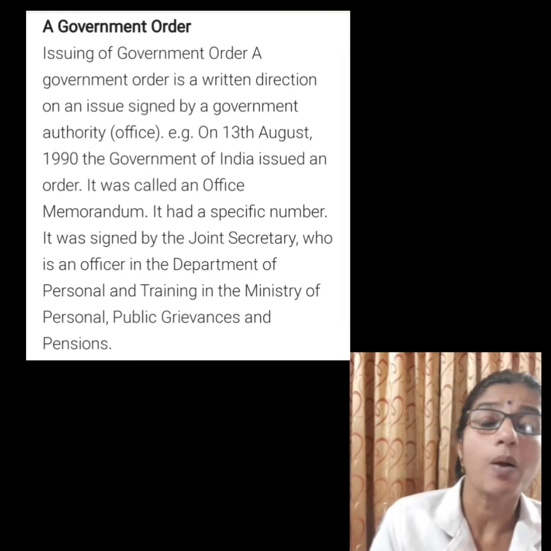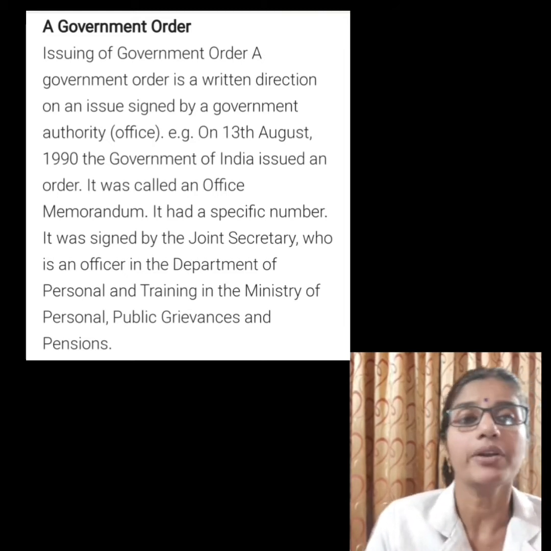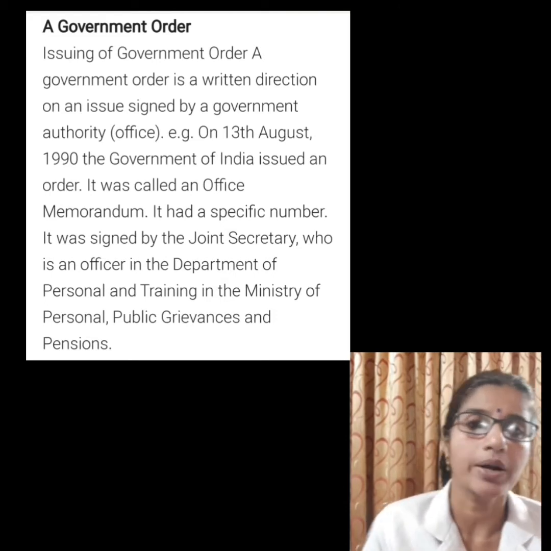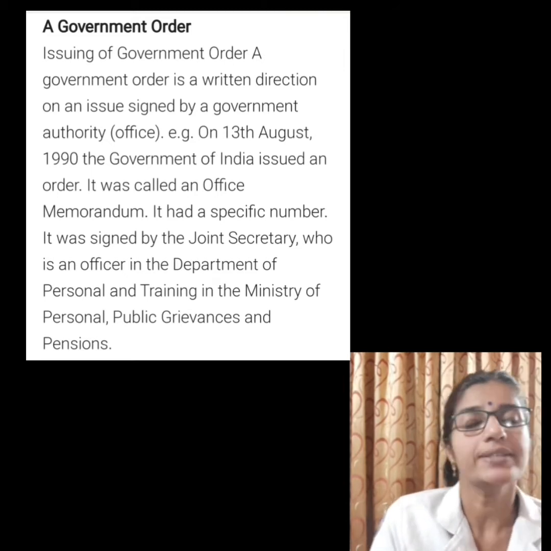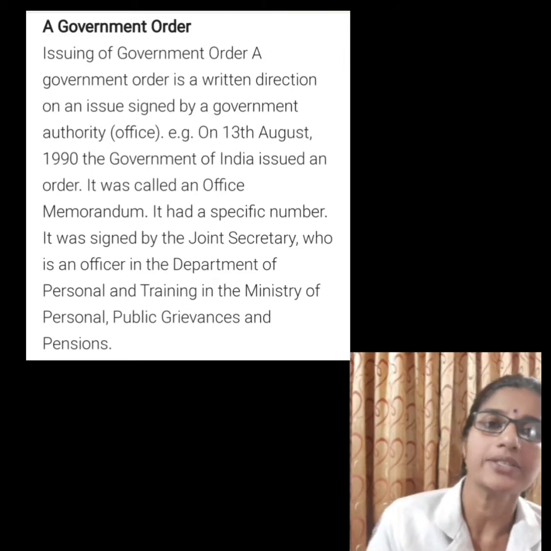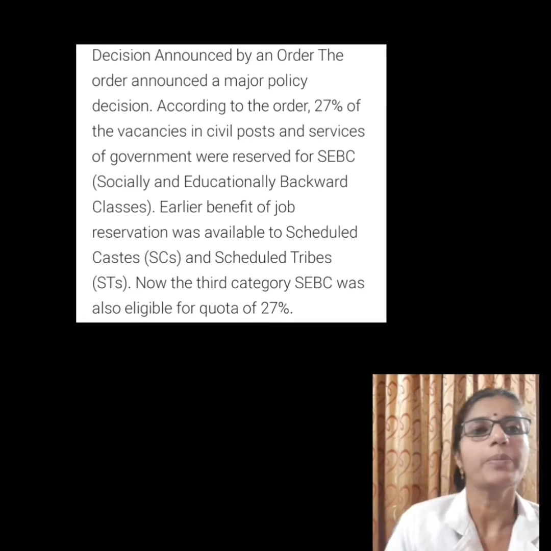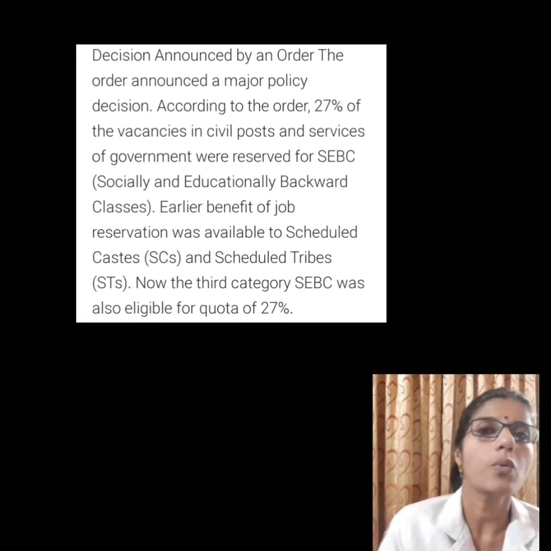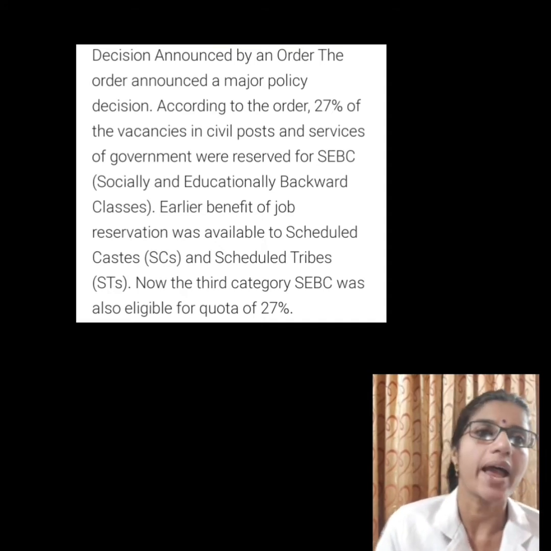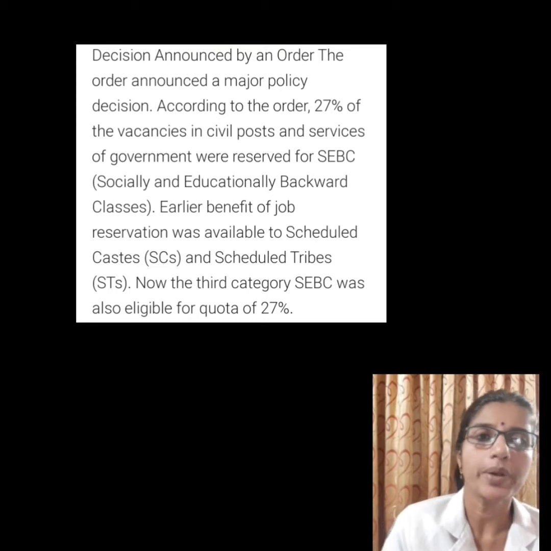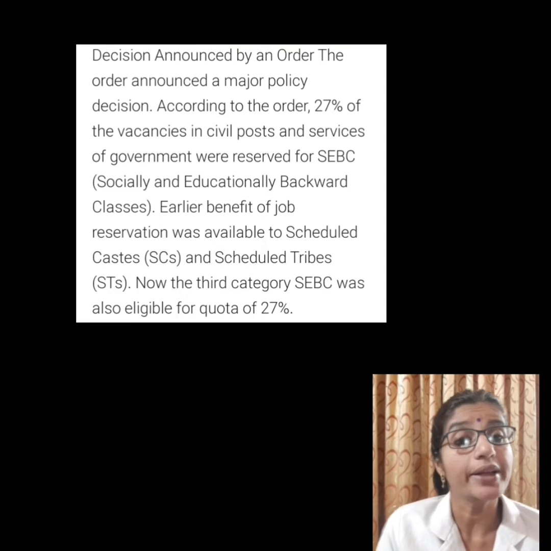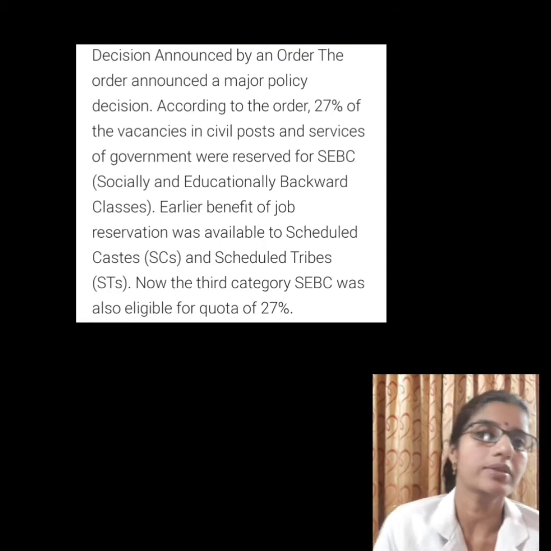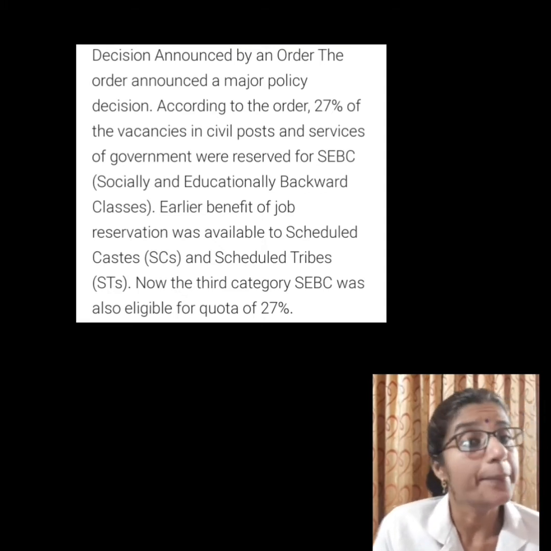Let's discuss this controversy related to the office memorandum that was issued by the Government of India on August 13, 1990. This office memorandum said that 27% of the vacancies in civil posts and services under the Government of India are reserved for the socially and educationally backward classes, that is, SEBC.